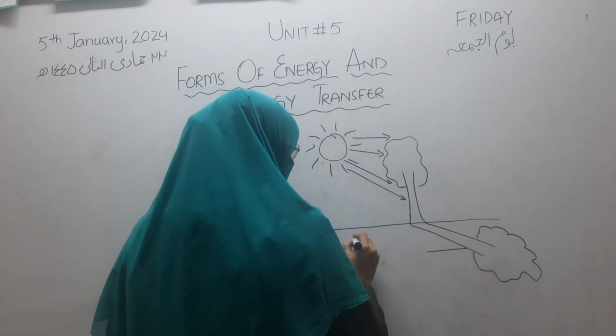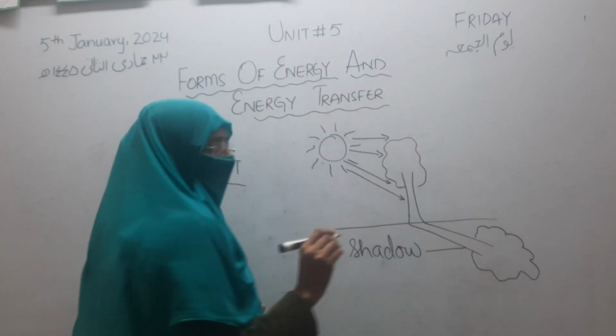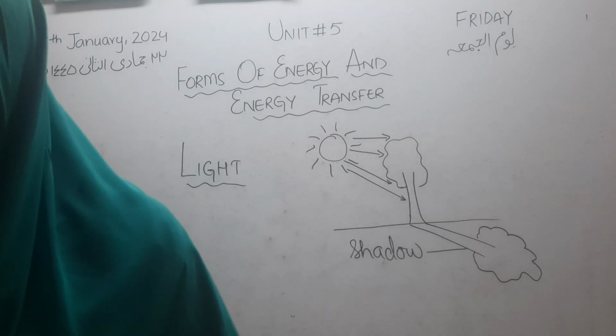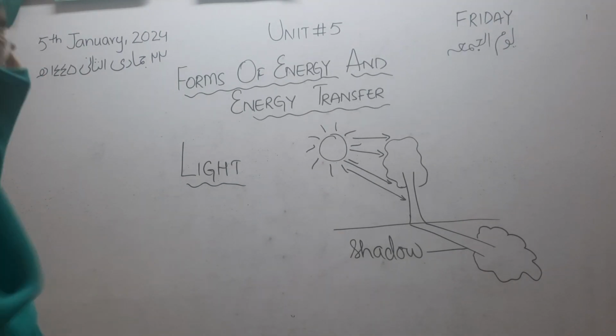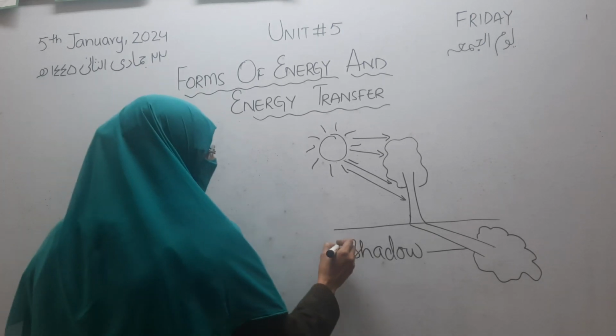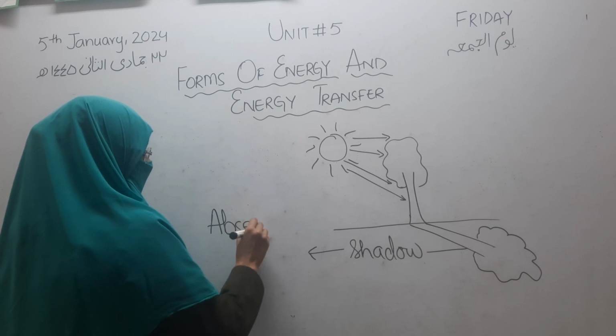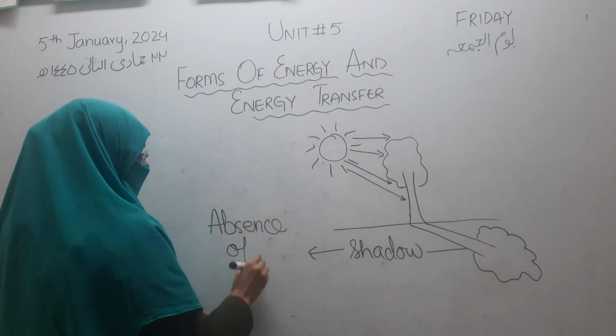Good. So the next topic is shadow. What is the shadow? Shadow is the absence of light.